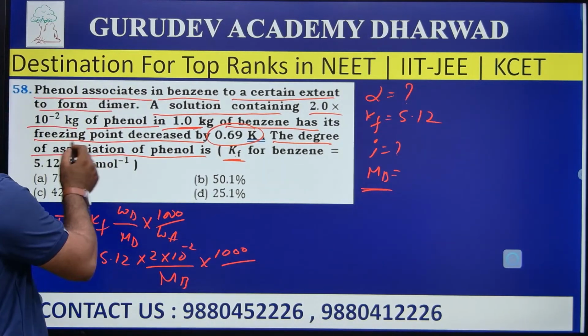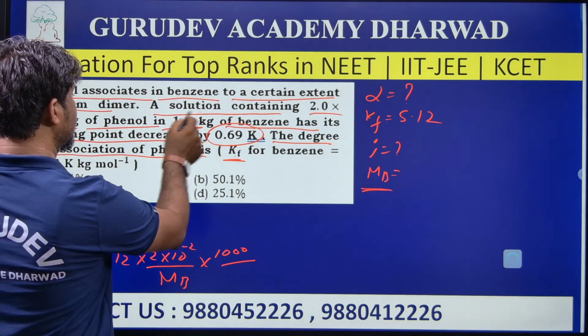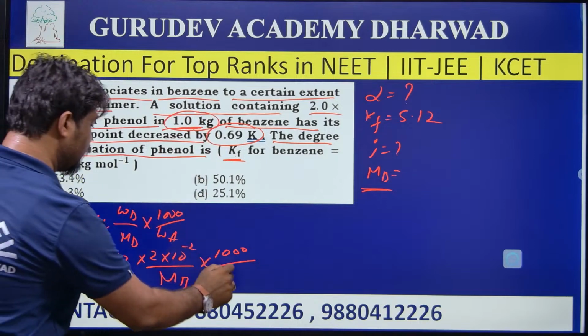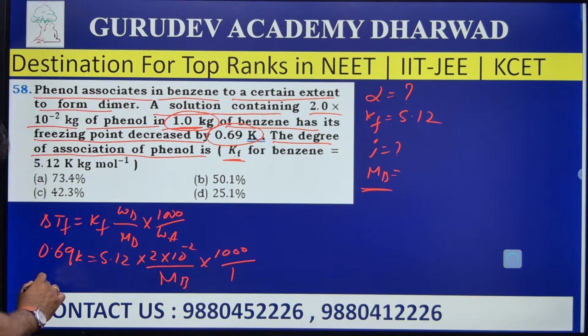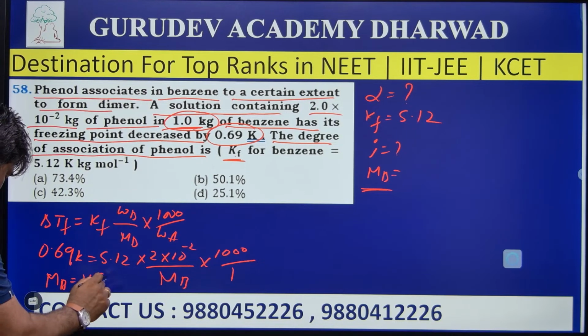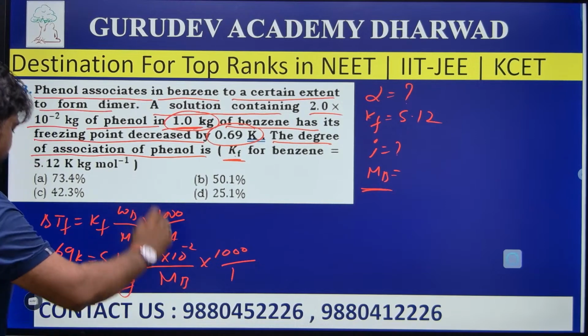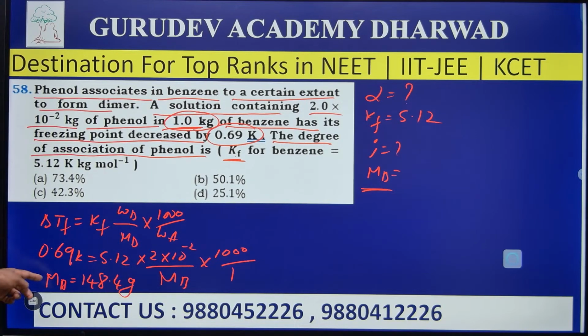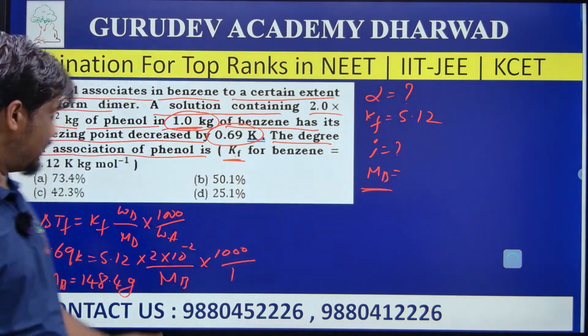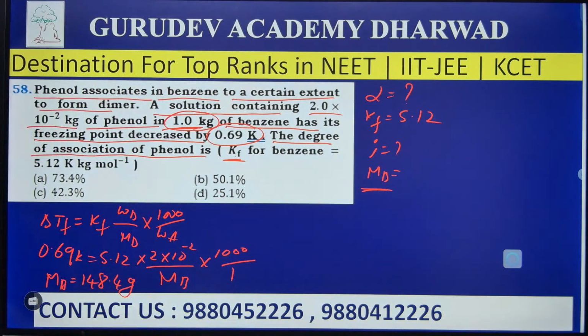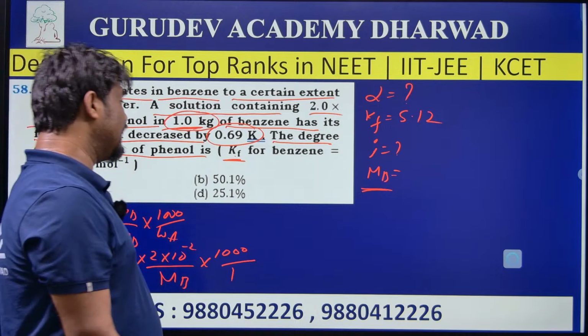Wa is the weight of the solvent. They have given 1 kg of benzene. On complete simplification, I will get Mb equal to 148.4 grams. That is the molecular mass of the solute, 148 grams. As I mentioned, first we need to calculate Mb, and I have calculated the molecular mass of the solute.